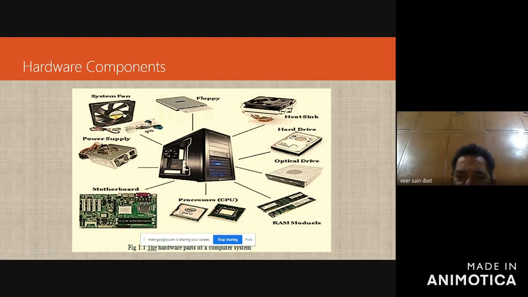And then this is the processor, this is the CPU, Intel processor, the central processing unit, which is placed at this place, okay. And this is the optical drive, this is the hard drive, okay. So these are the various components of a computer system.